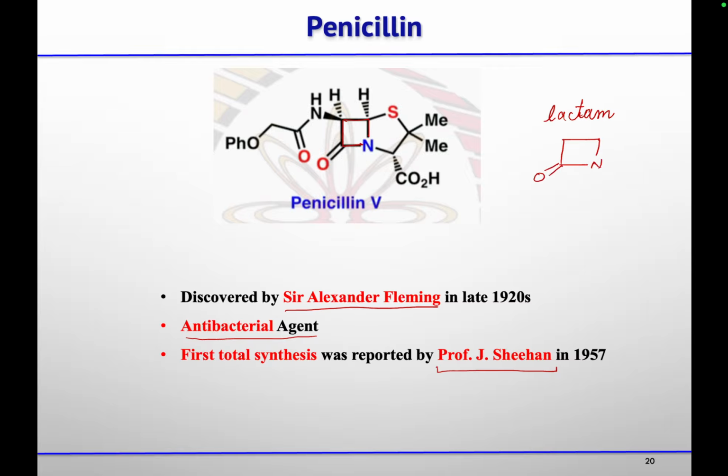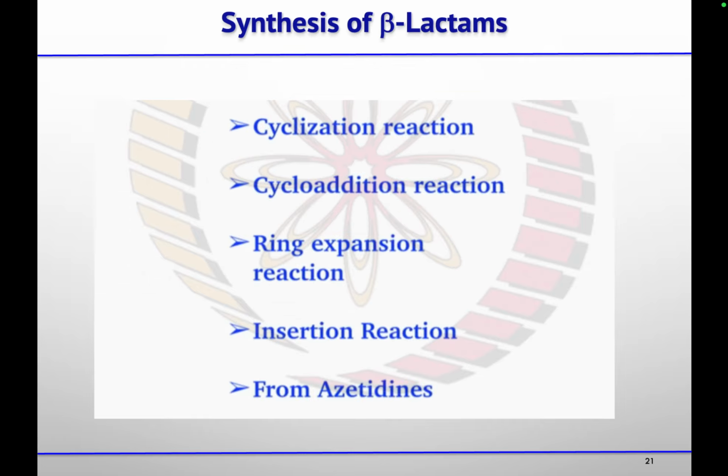Then this lactam ring is fused with another five-membered ring having sulfur, and a side chain, an amide-containing side chain was there, so we can say that this consists of an amino group substituted with different acyl substituents. So this beta lactam ring could be obtained by doing a cyclization reaction or cycloaddition reaction. Then one can do ring expansion, insertion, or from azetidines we can prepare these beta lactam rings.